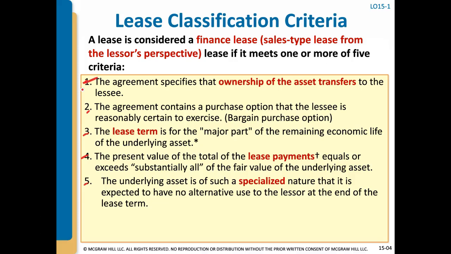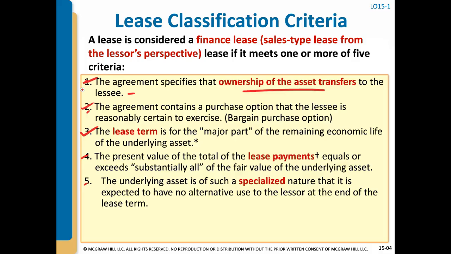The first one: if the contract agreement specifies that the ownership of the asset transfers to the lessee, then it's a finance lease. If there's a bargain purchase option, an option to purchase the asset at the end of the lease at a bargain price such that it's almost certain that the lessee will exercise it, then it's classified as a finance lease.